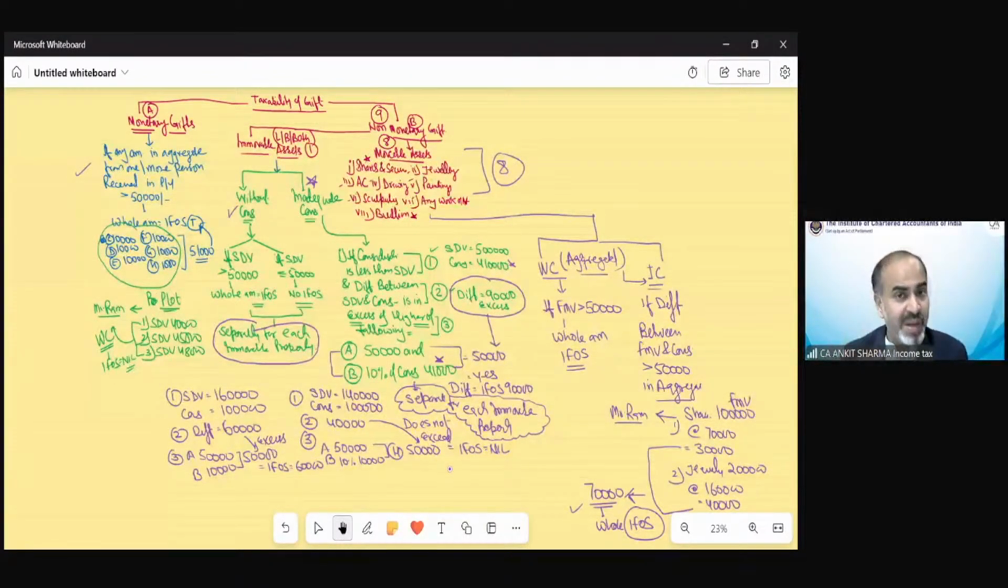In case of immovable asset, we have to find out without consideration cases and inadequate consideration cases. If that is without consideration and SDV is exceeding 50,000, that is your income from other sources. If the SDV does not exceed 50,000, that would not form part of income from other sources. We have to do this separately for each immovable property.